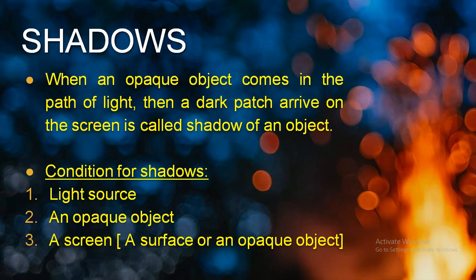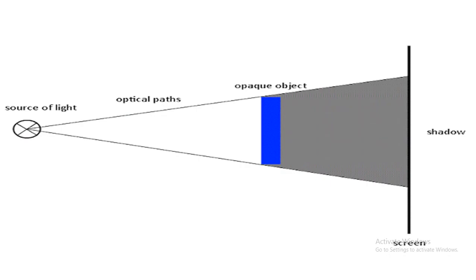Like this way we can see that a screen can be anything. Moving to the next, let's see how shadow is formed with the help of this diagram. You can see this is the source of light. This source of light can be anything, a flashlight or a candle or a torch or any light source.